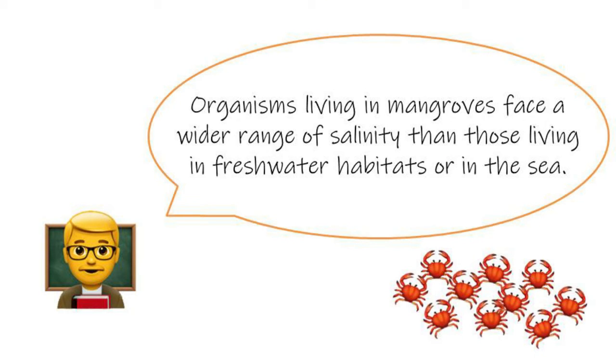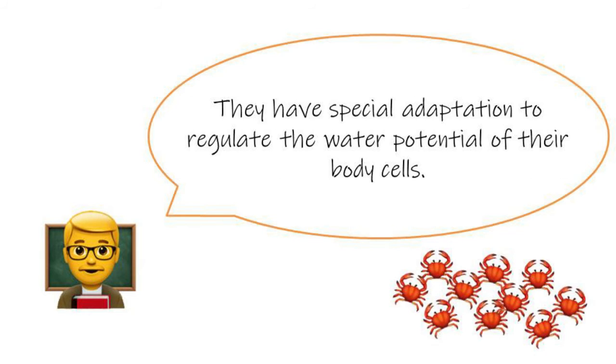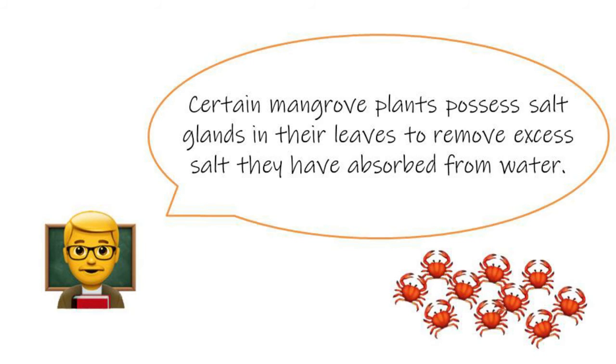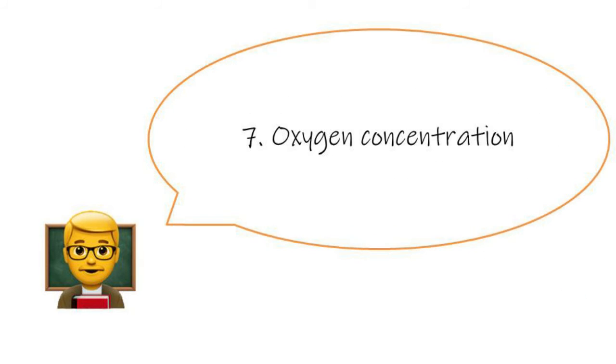Organisms living in mangroves face a wider range of salinity than those living in freshwater habitats or in the sea. These organisms have special adaptations to regulate the water potential of their body cells. For example, certain mangrove plants possess salt glands in their leaves to remove excess salt they have absorbed from the water. Another abiotic factor is oxygen concentration.